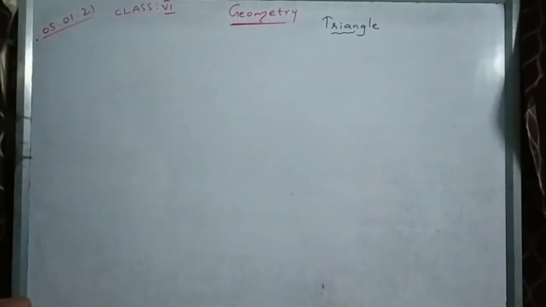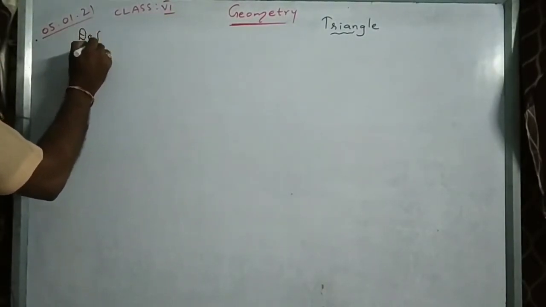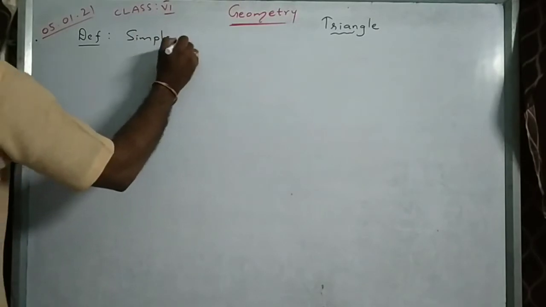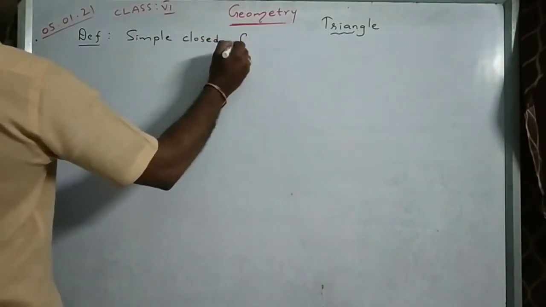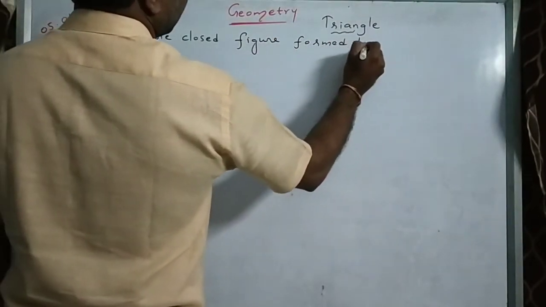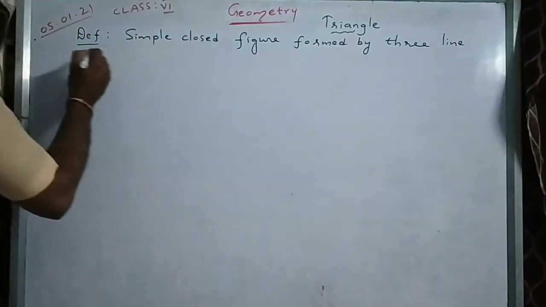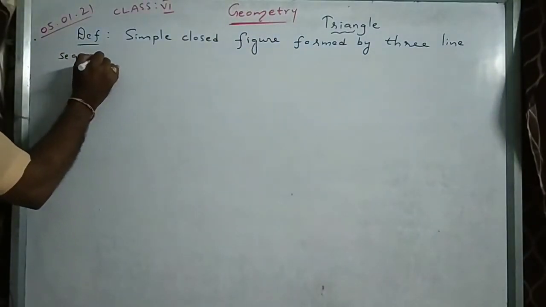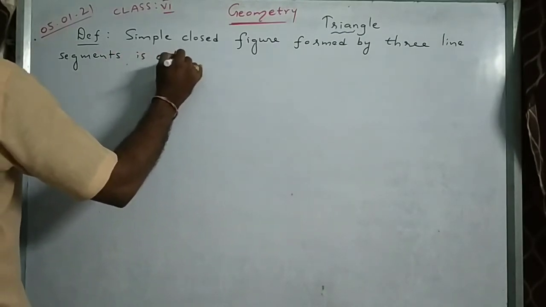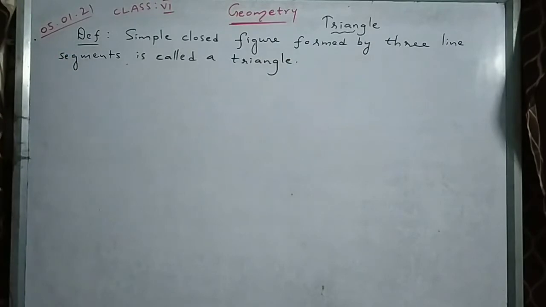Today let us start the concept of triangle. Triangle. Name itself says the definition of triangle is a simple closed figure formed by three line segments is called a triangle.